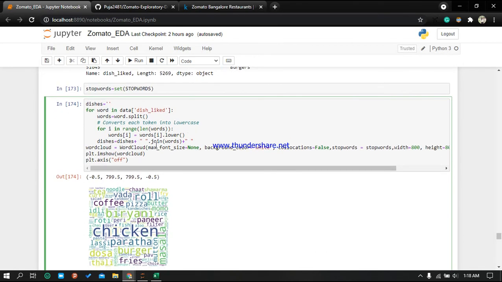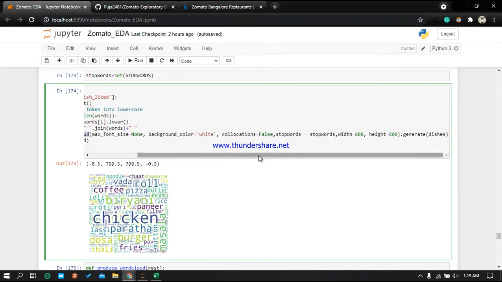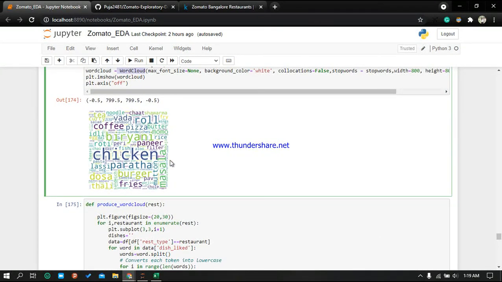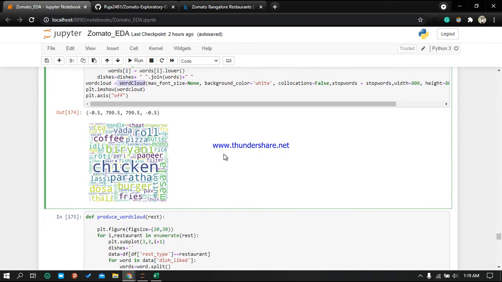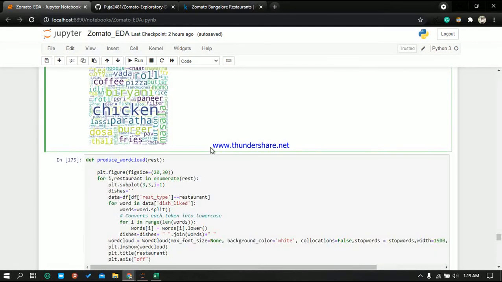Then I have used the word cloud, passing some parameters like maximum font size and background color. You can choose any of these and make changes according to you. Then we got this word cloud, which shows that dishes like chicken and paneer are much preferred by the people.